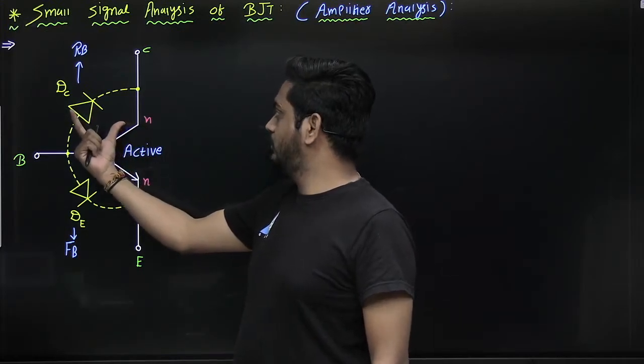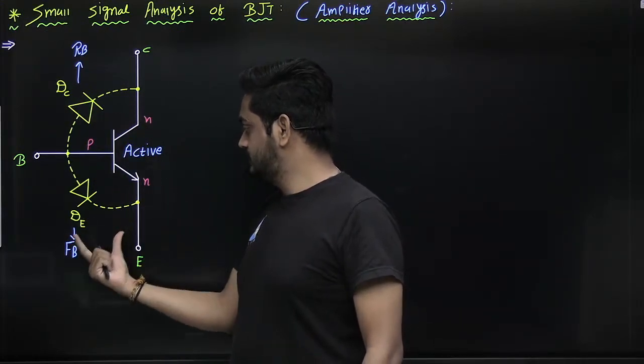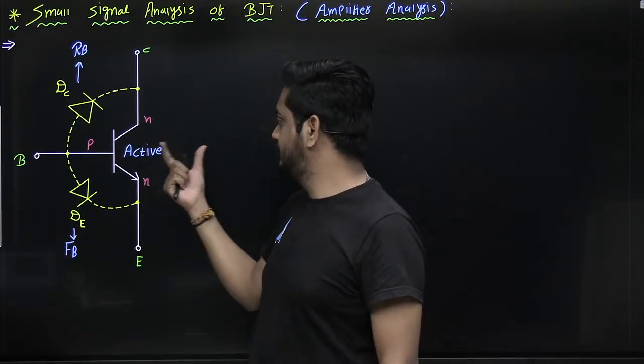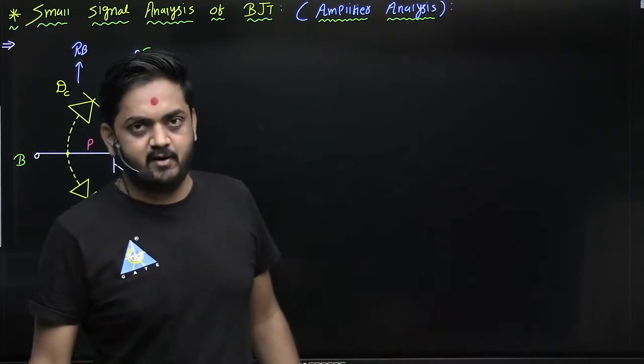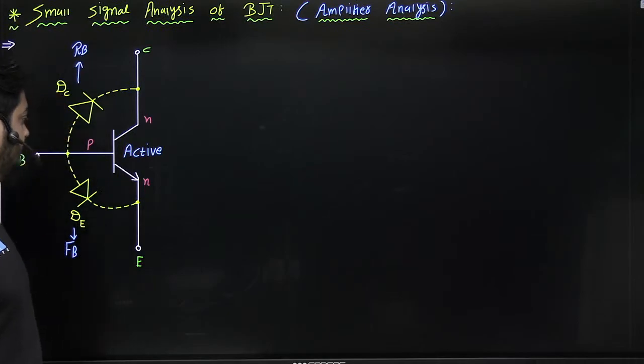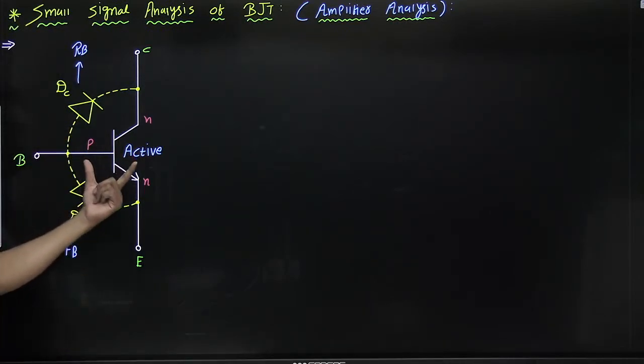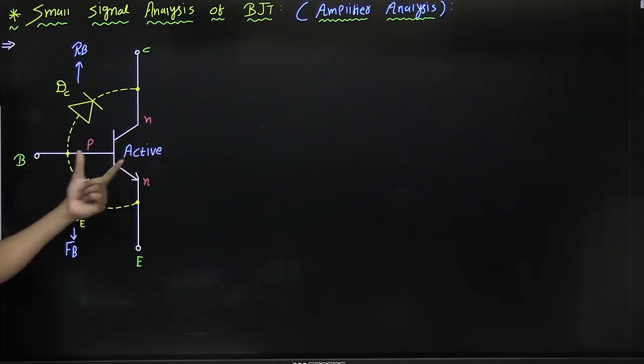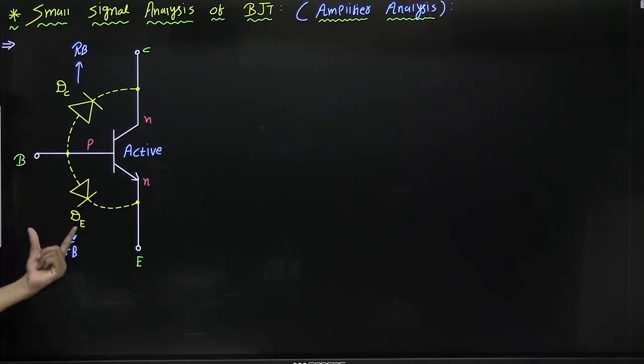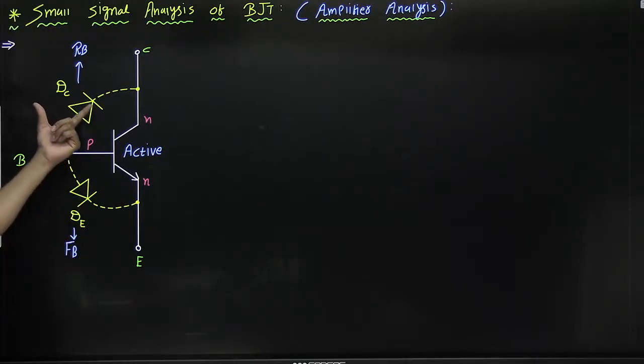This should operate in what? Reverse bias. If this diode operates in forward bias, then we can say the BJT operates in the active region. So this is the basic fundamental that you have to understand. In order to operate the BJT in the active region as an amplifier, this PN junction should operate in forward bias and this PN junction in reverse bias.